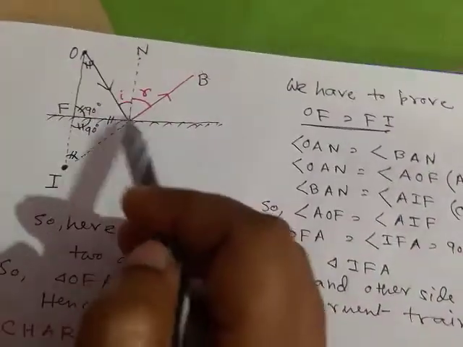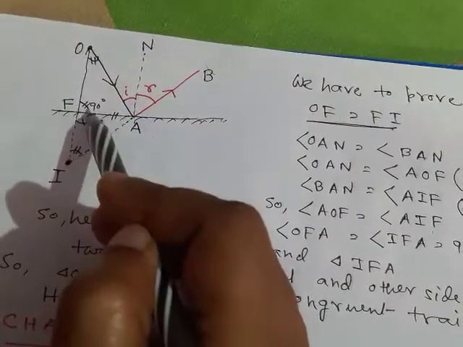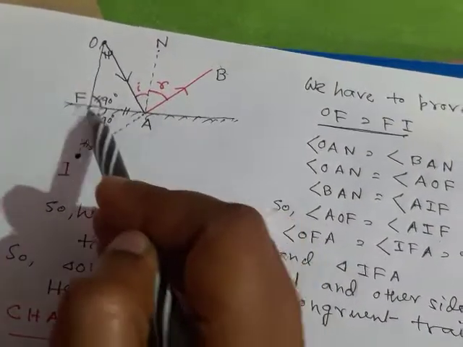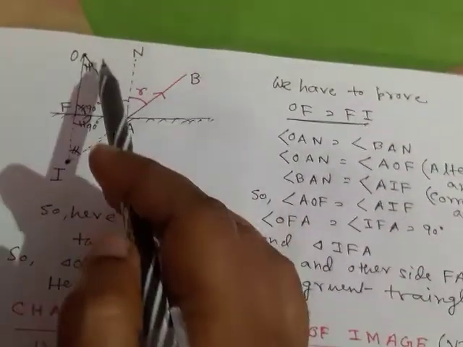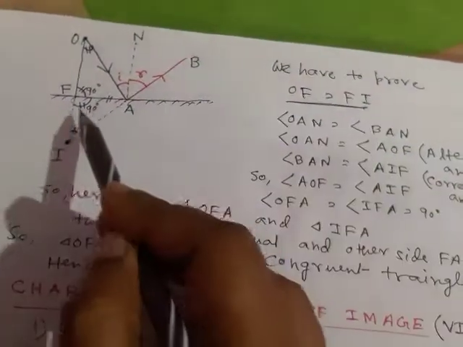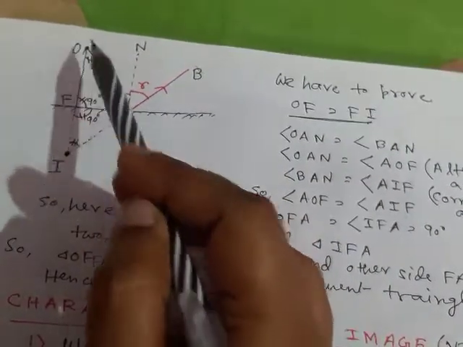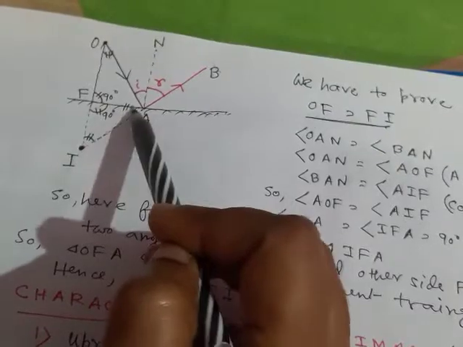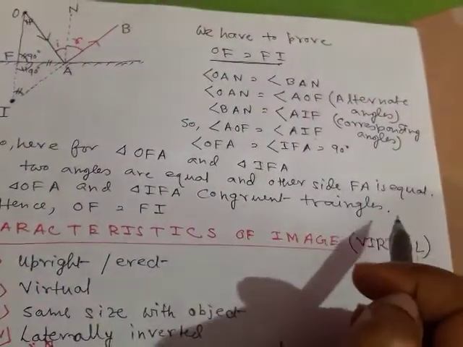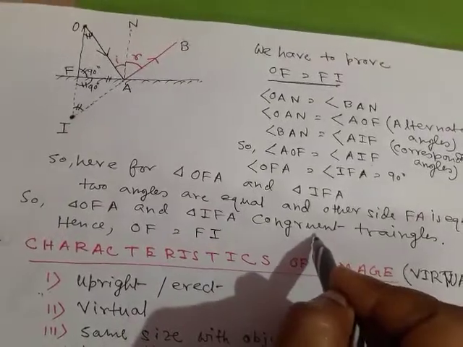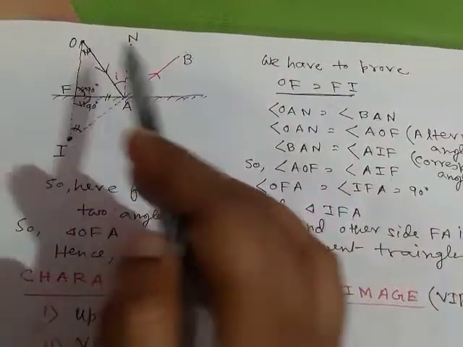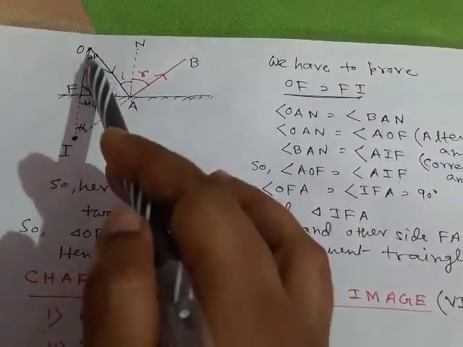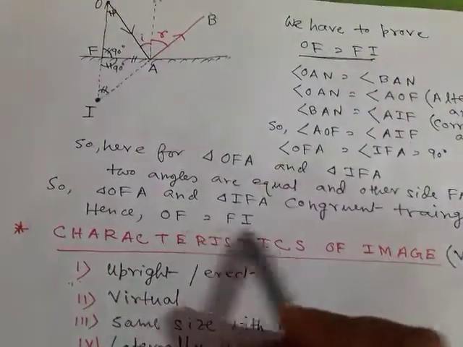Now also this angle AFO, this angle 90 degrees, is equal to AFI, 90 degrees. So now if we take the two triangles, OFA triangle and IFA triangle, for these two triangles there are two angles that are the same, and there is one side common. So these two triangles are called congruent triangles. And we know for congruent triangles the sides will be equal. So here we can say that OF is equal to FI, that is proved.